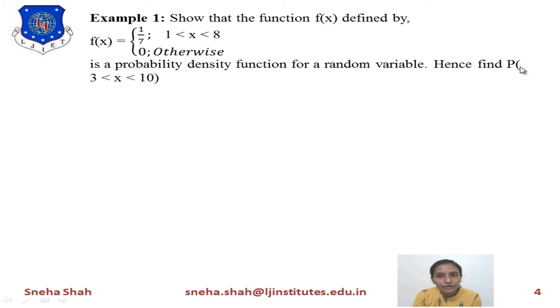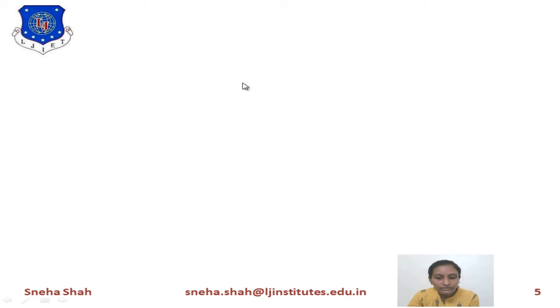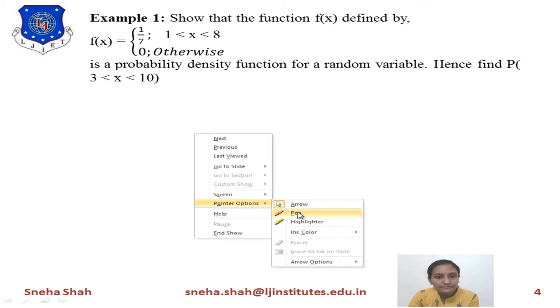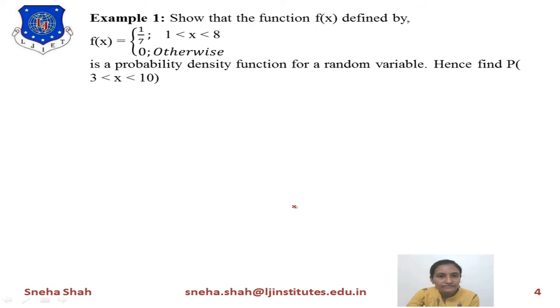Hence, find the probability of x between 3 to 10. Now, in this example, the function f of x is given to you, and you have to find out whether this function is a probability density function or not.